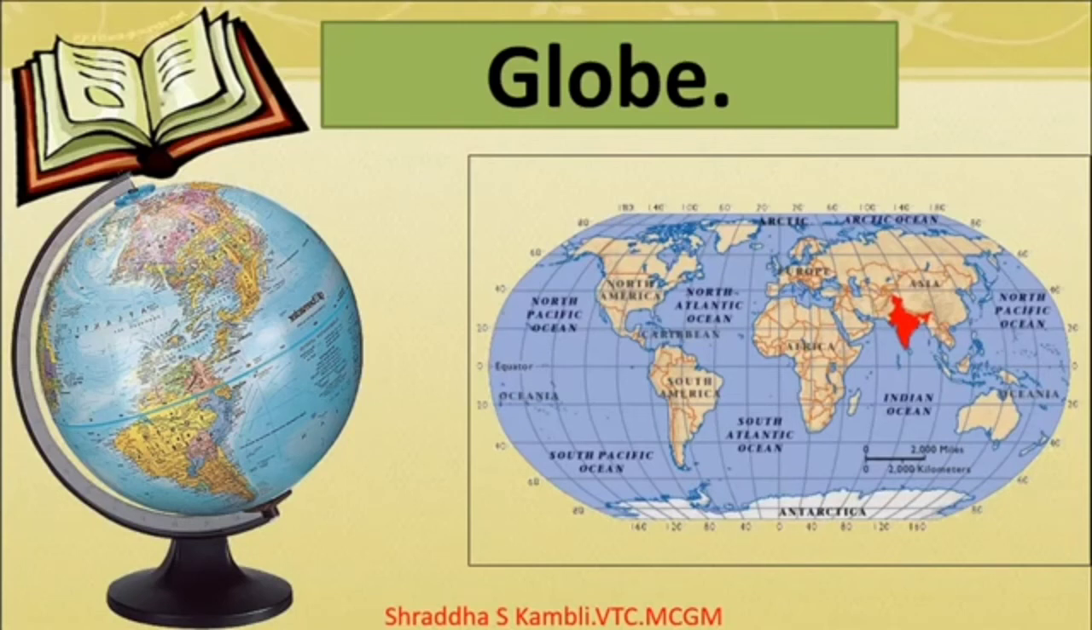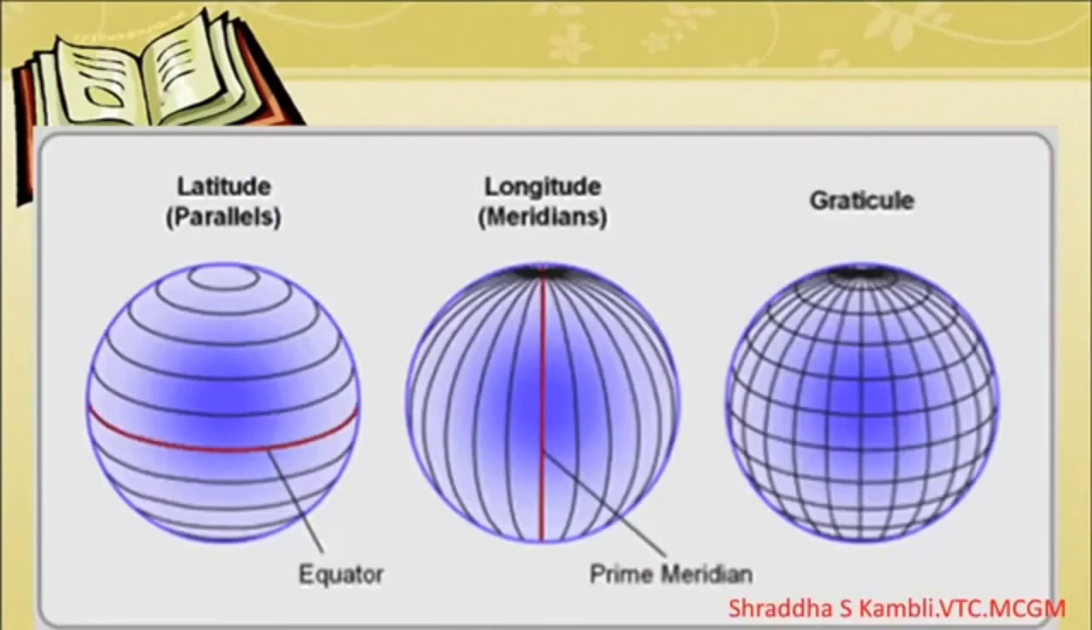Now if you look carefully, you will see that some of these lines are sleeping lines, that is, horizontal lines, and some of the other lines are standing lines, or vertical lines. So let us see which are the sleeping lines. The sleeping lines are called the latitudes or the parallels. The standing lines, or the vertical lines, are called the meridians or the longitudes.